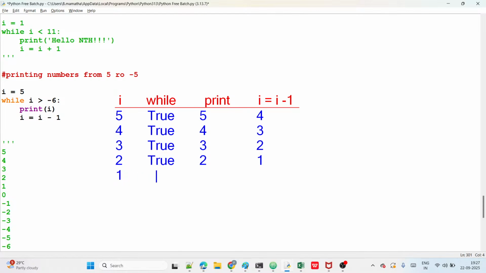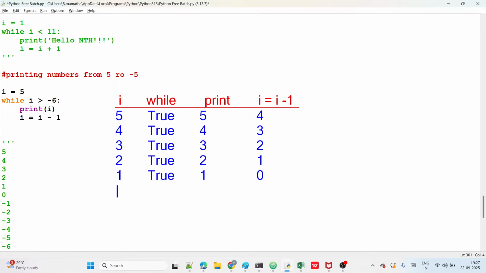Start with 1, all of you. So the condition is true. Then print I, right? I means what? 1 will print. Then 1 minus 1, how much here? 0. I value is 0, right?